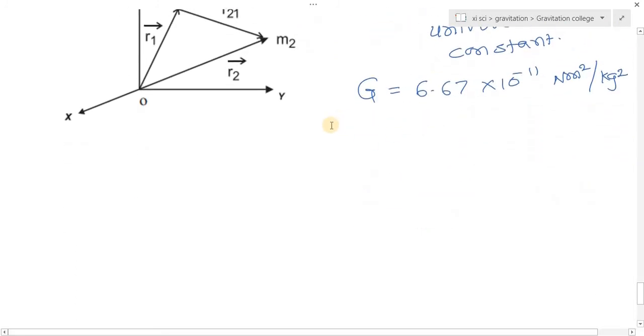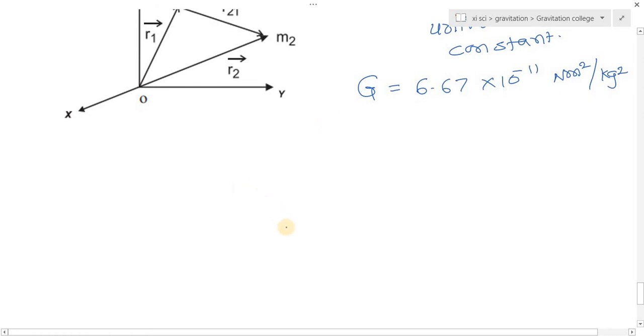The dimensions of the universal gravitational constant G are L raised to 3, M raised to minus 1 and T raised to minus 2. So these are the dimensions of the universal gravitational constant.